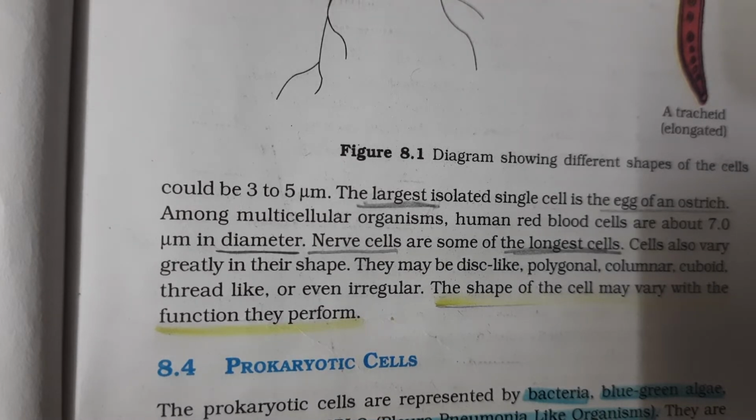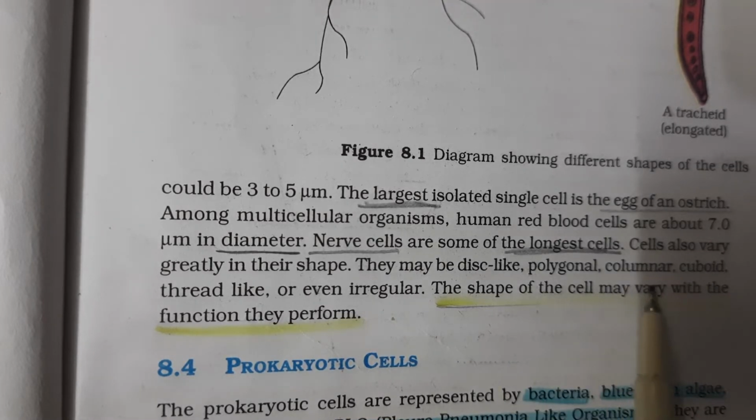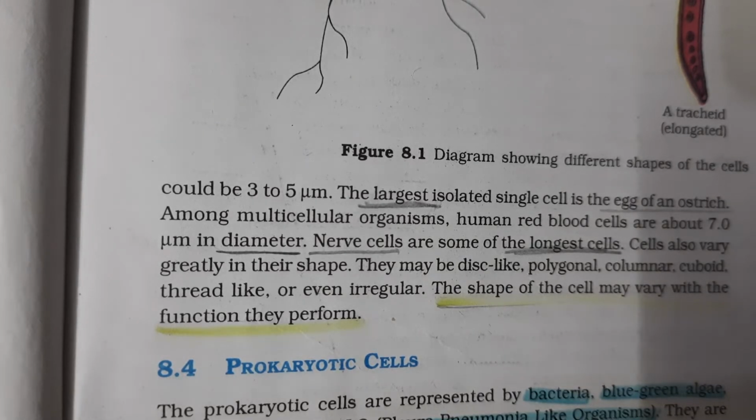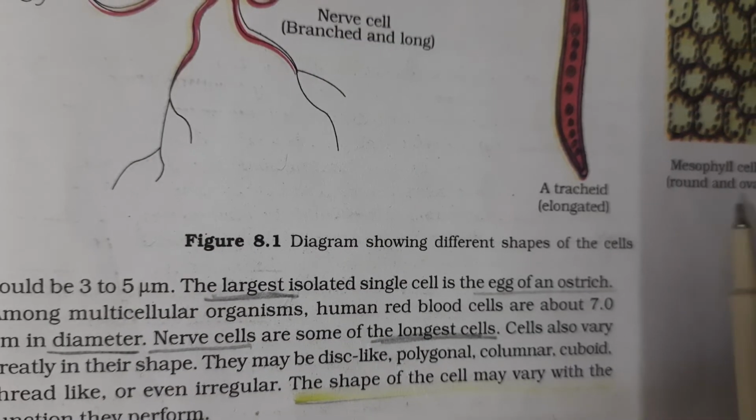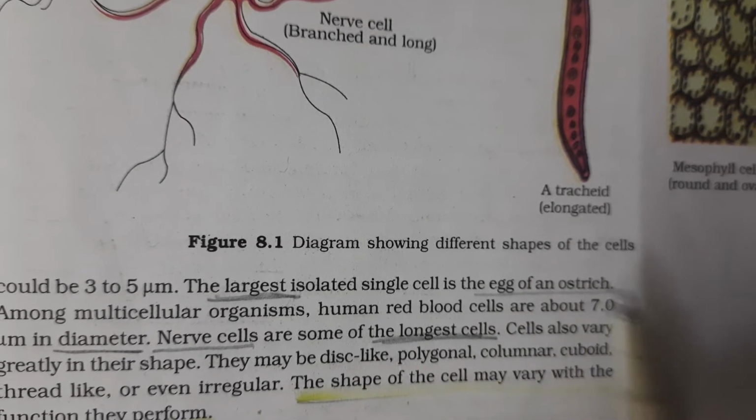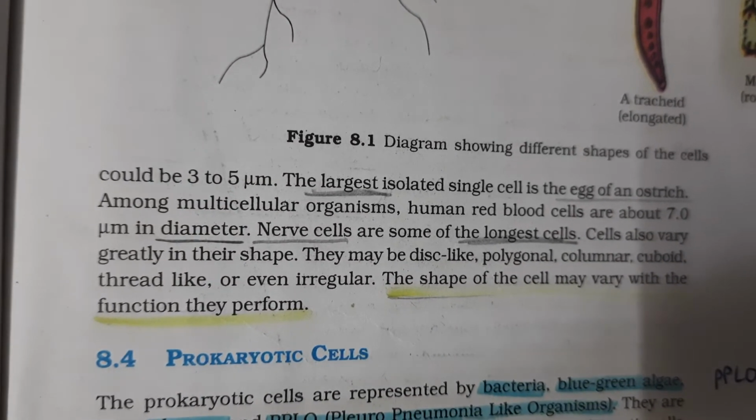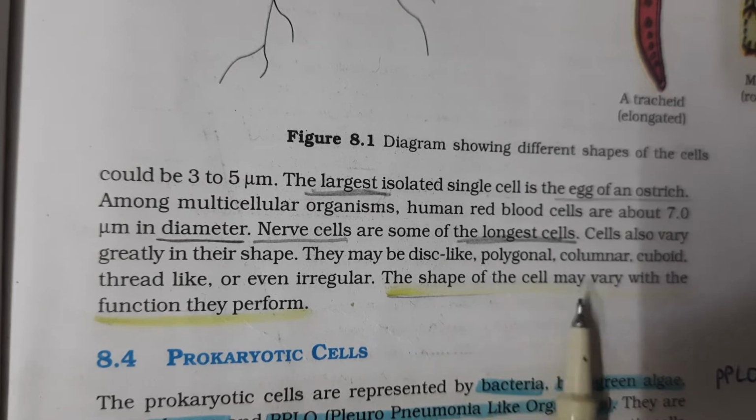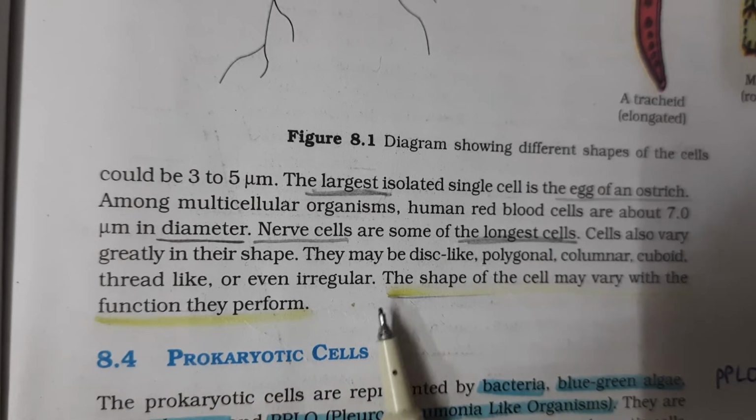So here what could be the example of different shapes? Like for example, columnar is columnar epithelial cells and cuboidal can be mesophyll cells. No, they cannot be because they are round and oval. It was clearly mentioned over here. They are round and oval. If it comes that mesophyll cells are cuboid, then this will be a wrong statement. So you need to correlate everything according to NCERT. The shape of cells can vary with the function they perform.